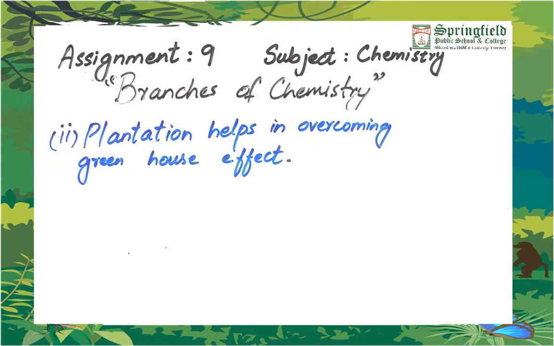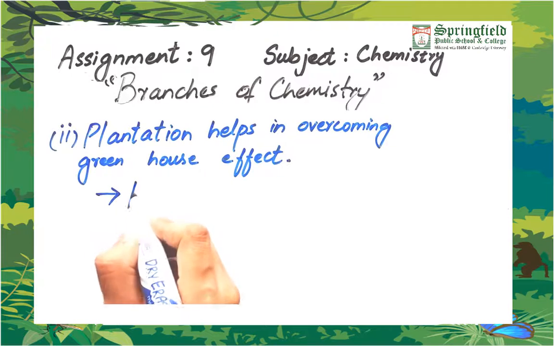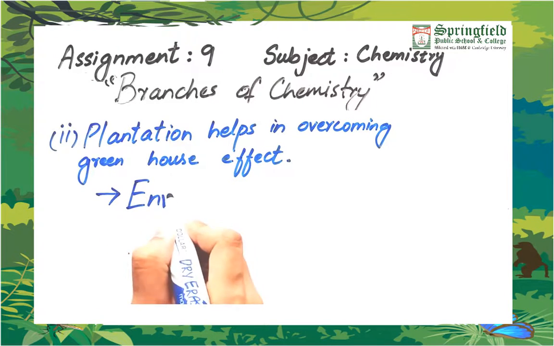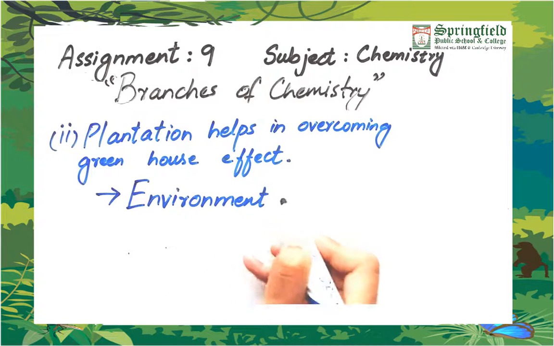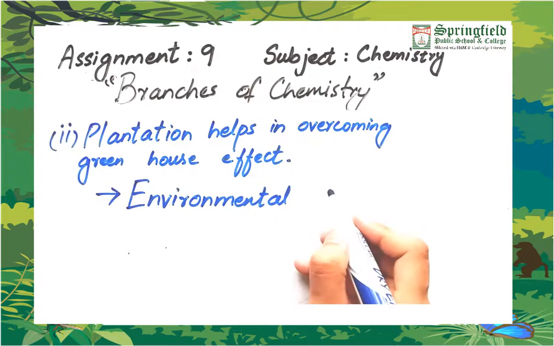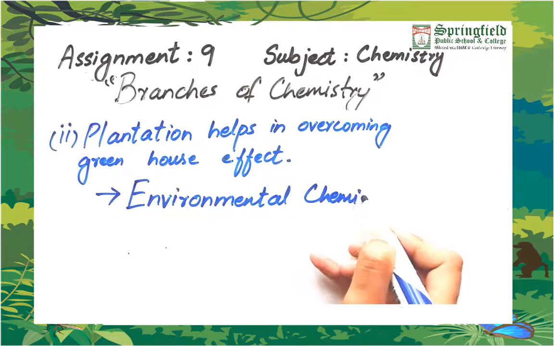Second example is that plantation helps in overcoming greenhouse effect. It means that the greenhouse effect is an environmental effect which is reduced by plantation. So we can say that environmental chemistry is that branch which deals with greenhouse effect or which helps in overcoming greenhouse effect.